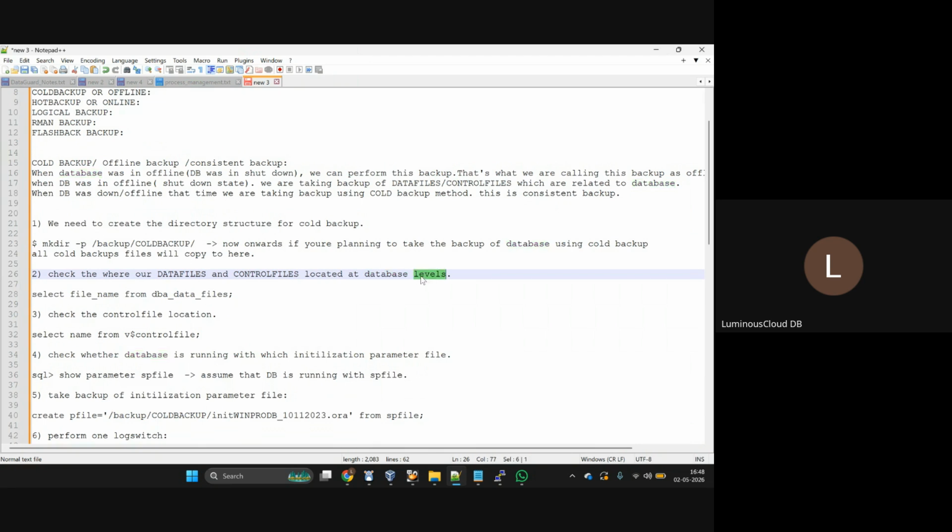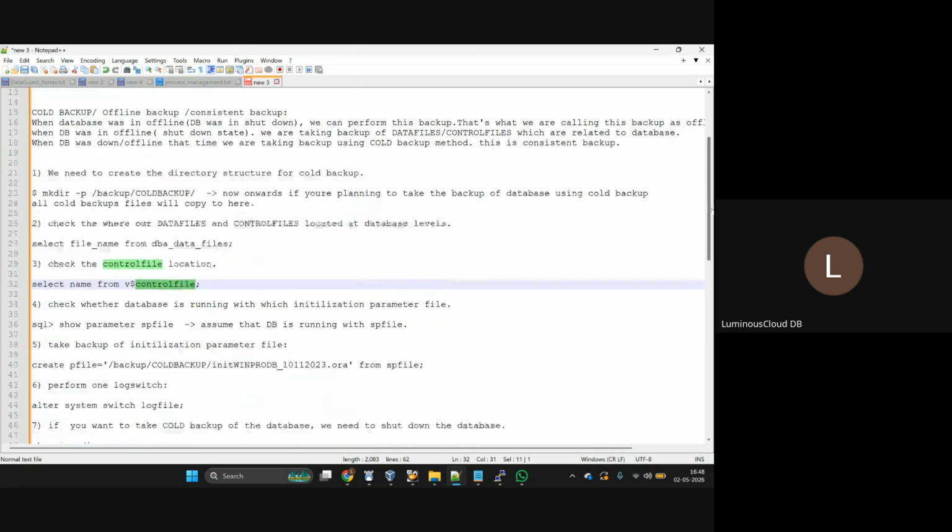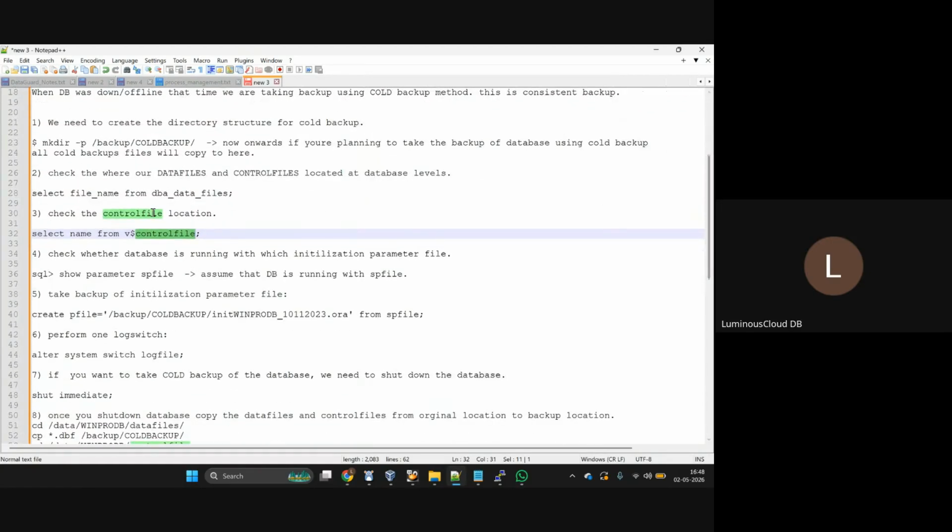Next one, check where our data files and control files are located. Data files location we will identify like this: select file_name from dba_data_files. Check control files location: select name from v$controlfile. Okay, once these two are identified.